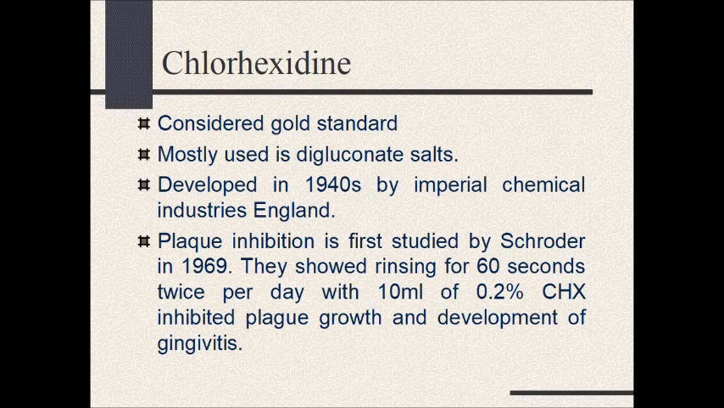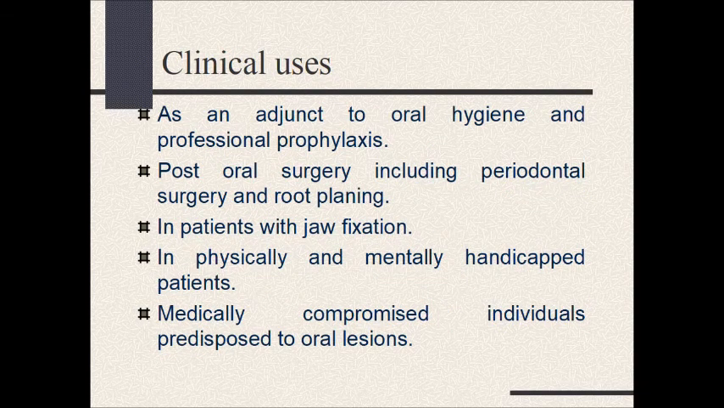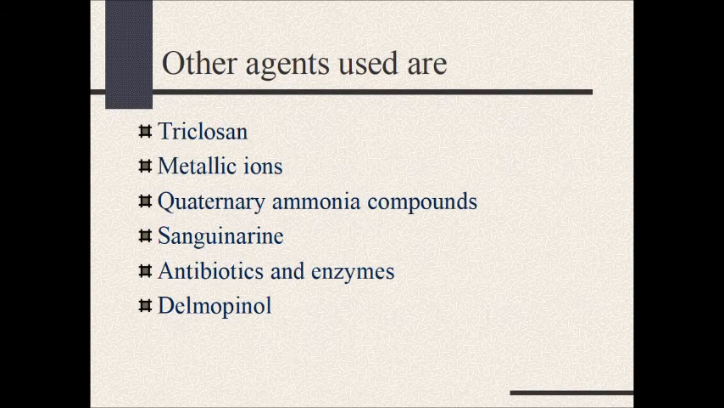Plaque inhibition was first studied by Schroeder in 1969, and they showed that rinsing for 60 seconds twice per day with 10 ml of 0.2% chlorhexidine inhibited plaque growth and development of gingivitis. Clinical use: chlorhexidine is used as an adjunct to oral hygiene and professional prophylaxis, post-oral surgery including periodontal surgery and root planing, in patients with jaw fixation, physically and mentally handicapped patients, and medically compromised individuals predisposed to oral lesions. Other agents used are triclosan, metallic ions, quaternary ammonium compounds, sanguinarine, antibiotics and enzymes, and delmopinol.